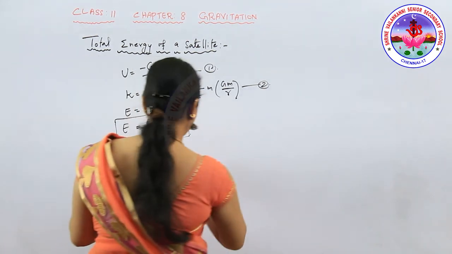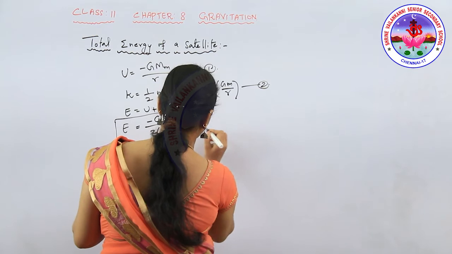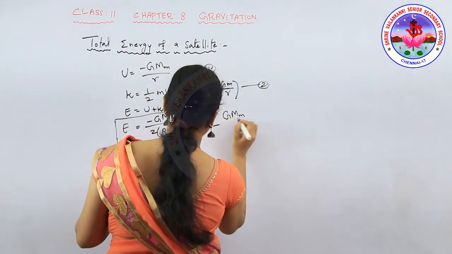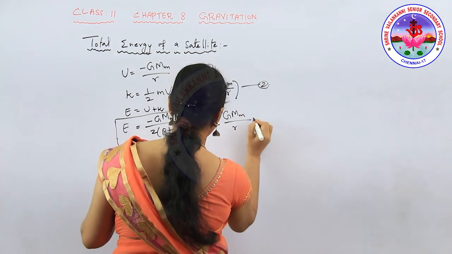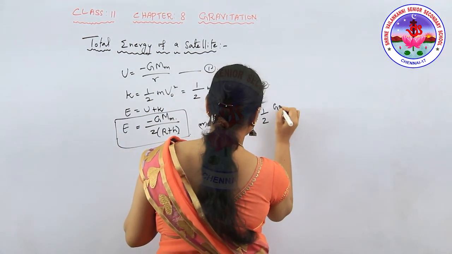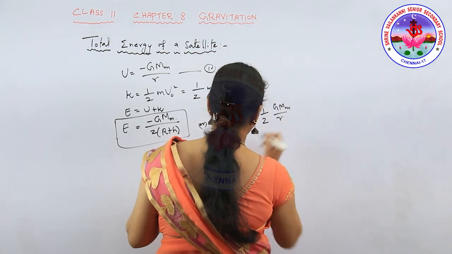From this we can write this as minus G M m by R plus h.